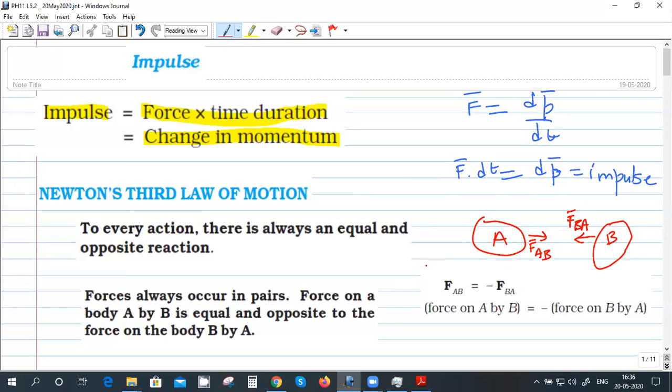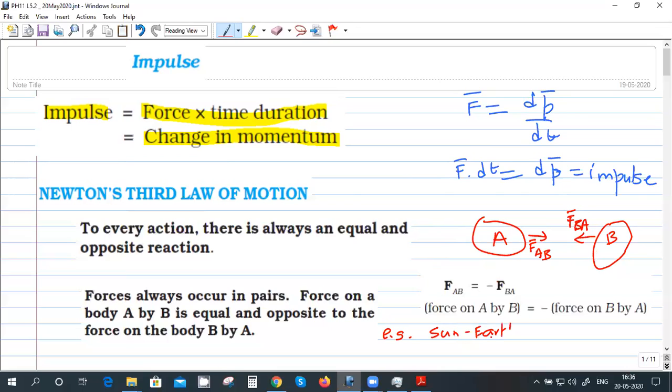So can you give an example of this sort of force, where you have two bodies A and B? The force experienced by A is due to B, and the force on B is FB due to A. Example, Sun Earth system, right?